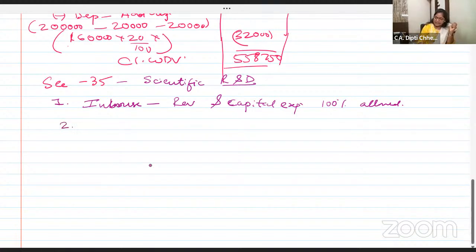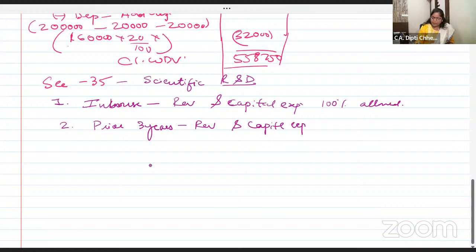Second thing is, this is in-house, okay? Prior 3 years. So many times we do research, then fail, then research, then fail. Third time we are successful, and then we launch our product or service in market. So whenever we have launched, before that 3 years also we have incurred the scientific research expense, no? So will that be allowed now when you started the business? Answer is yes. So prior 3 years also, revenue and capital expense. I hope you are getting.